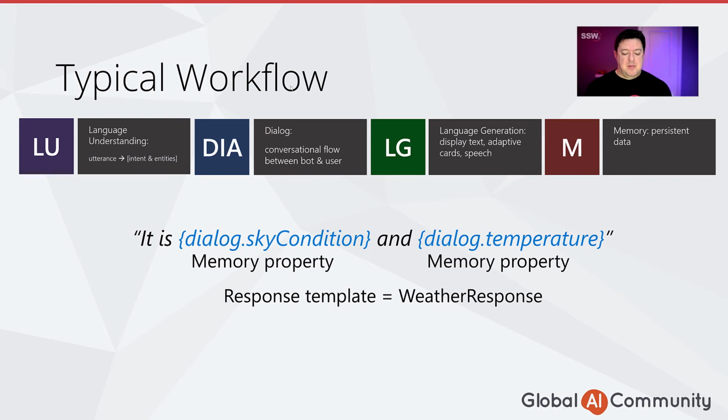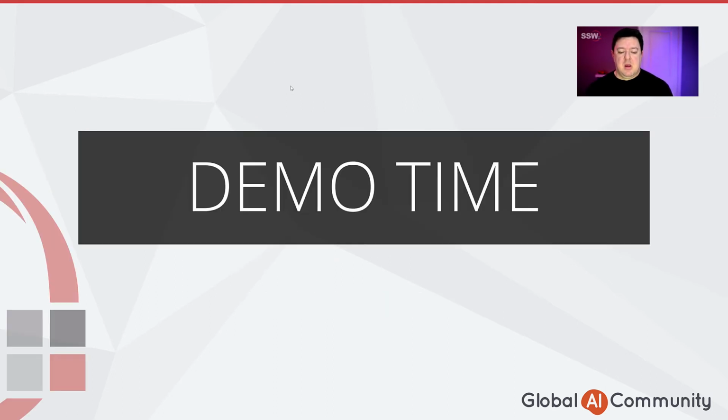It's awesome. So we can store multiple values or objects in the bot's memory. And even though they've been collected multiple steps previously, we can use them anywhere in the conversation when it's appropriate. It's pretty cool. So let's quickly jump into the Bot Framework Composer and see how it works.